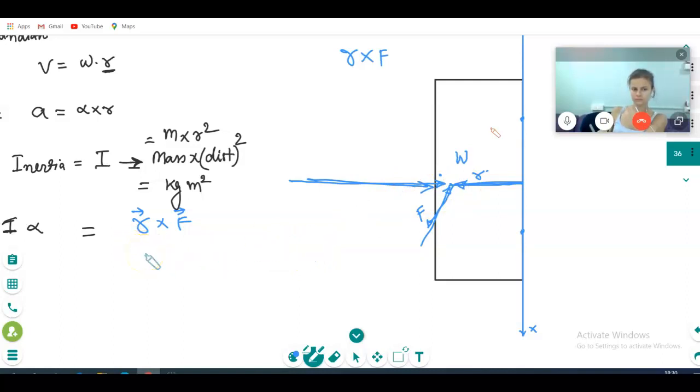Sine 0 is how much? 0. So R cross F will be 0, and the torque will become 0. So will the door open or not? No.